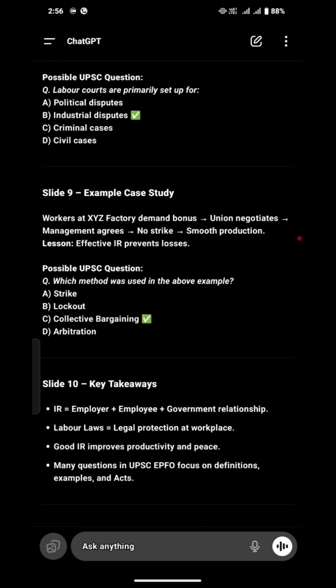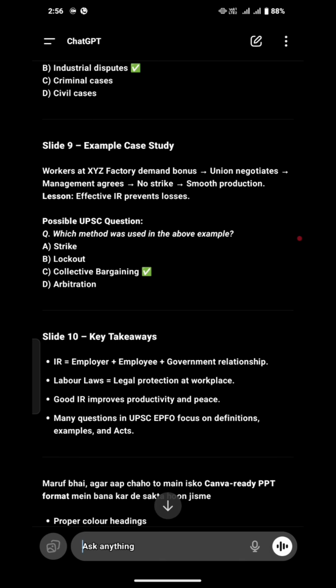And the production that is going on is going on smoothly. So it helped, isn't it right? So what we learned from that is that effective industrial relations prevent losses. Hope you really understand. Now the question arises: which method was used in the above example?